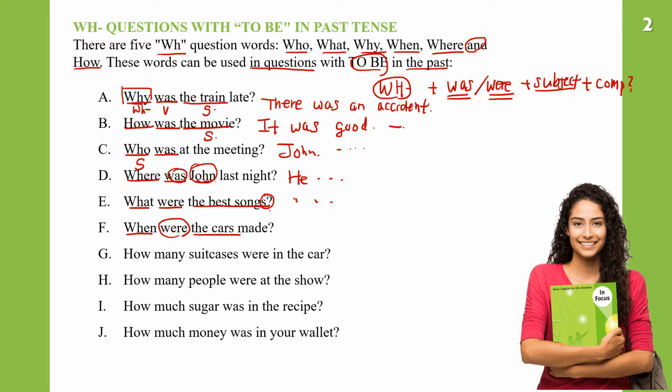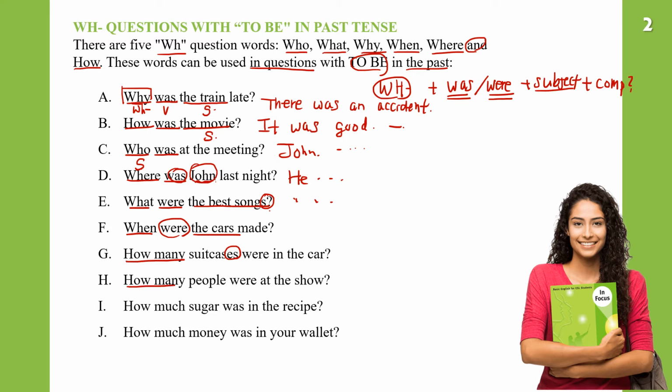And how many suitcases were there in the car? Now this one we can use how many suitcases. This is a plural number. So we use how many suitcases were in the car. So we can say there were 5 suitcases.